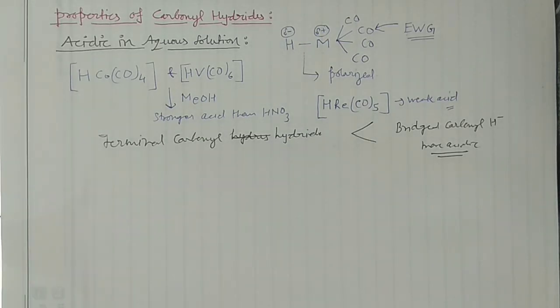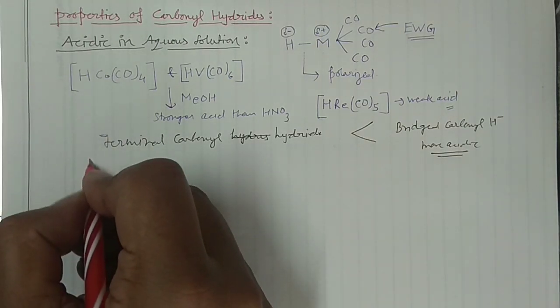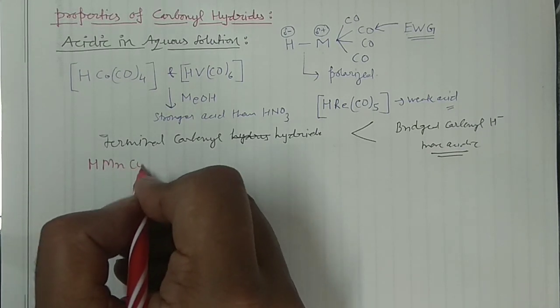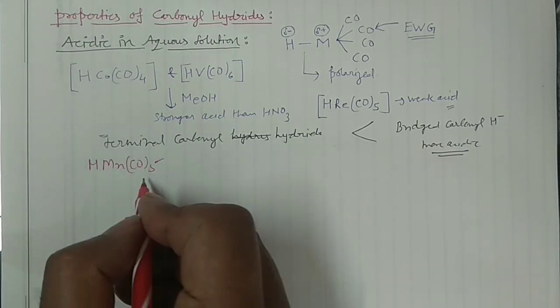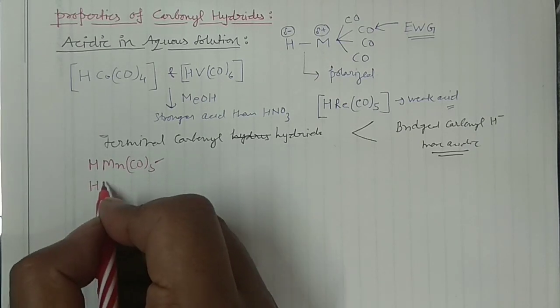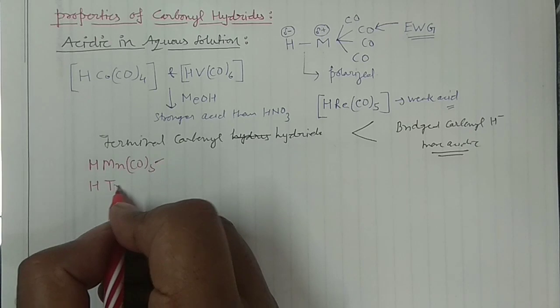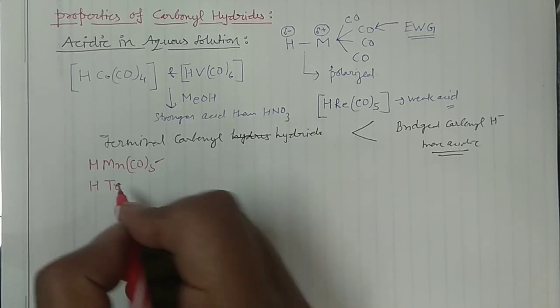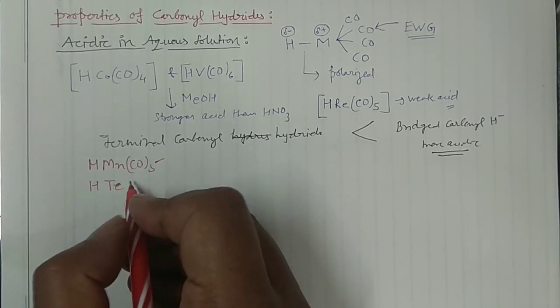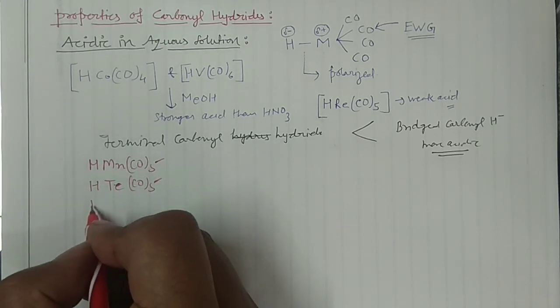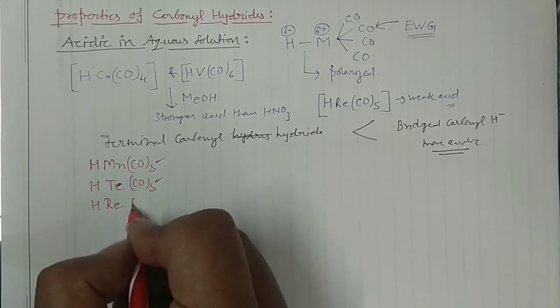And of course, one more trend you can see here. Say I'm having this complex HMn(CO)5, and then I have this one, HTc(CO)5, technetium, not Te, it is Tc, and then I am having my rhenium complex.